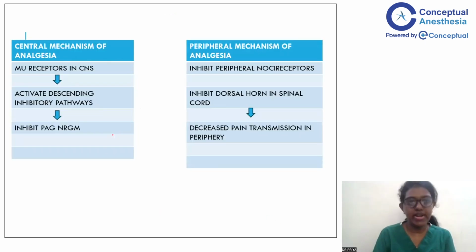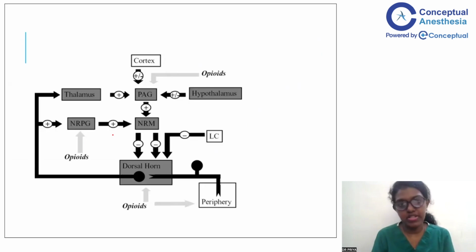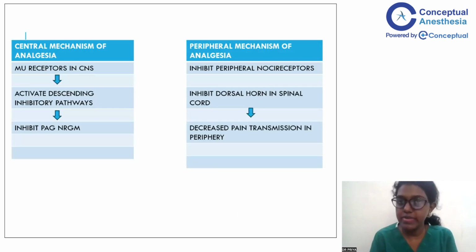So how they act is, in the central nervous system, the mu receptors which are present in the CNS activate the descending inhibitory pathways and they inhibit the pain outflow from the periaqueductal gray matter and the nucleus reticularis gigantocellularis. In the peripheral part, the opioids directly inhibit the peripheral nerve endings from getting stimulated, and also they inhibit the pain transmission at the level of dorsal horn of spinal cord. Together, this causes a decrease in pain transmission in the periphery.